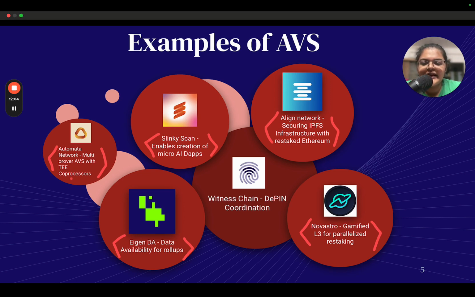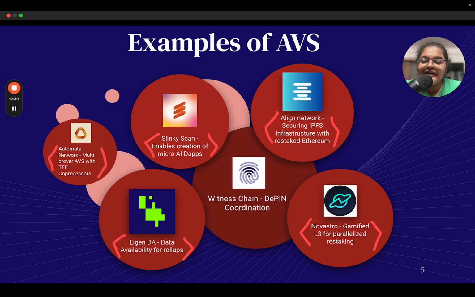So just to quickly break down this jargon, co-processors are like system processors that help you perform faster computations in addition to the computation that you're already performing. For example, the idea of ZK co-processors is becoming very popular, where it helps you perform off-chain proof verification.